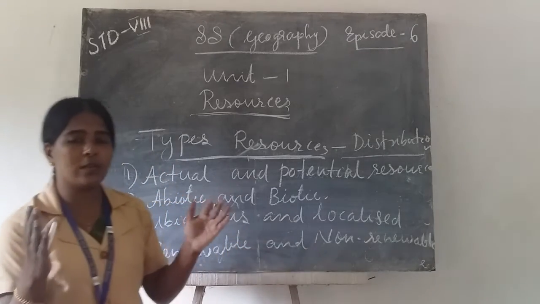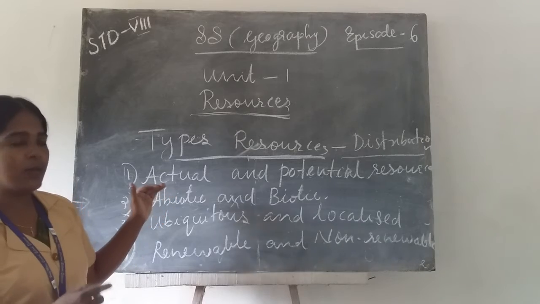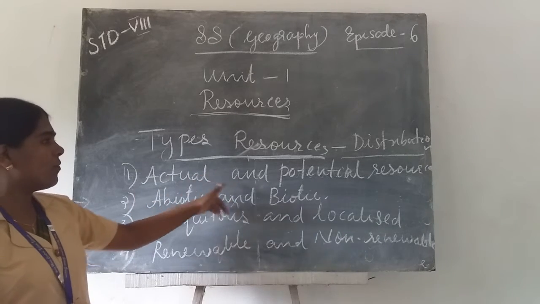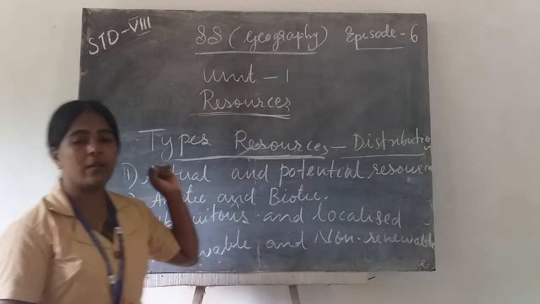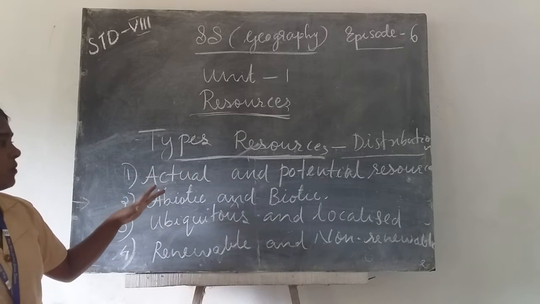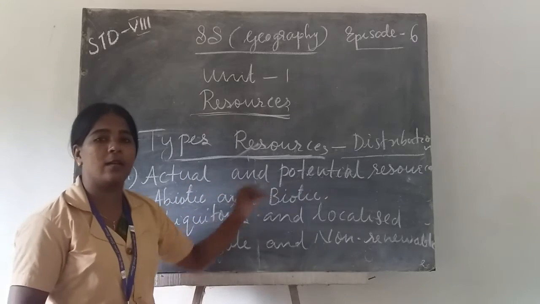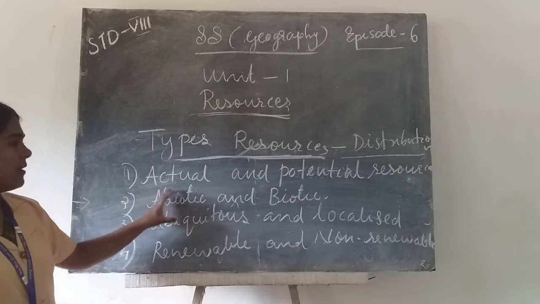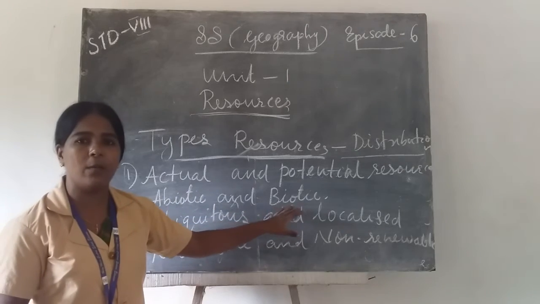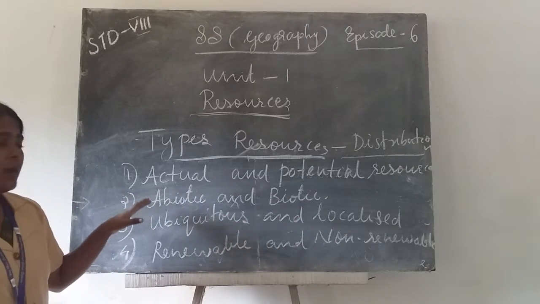On the basis of which criteria is the classification done? The criteria for actual and potential resources are the level of development and its use. What is the criteria for classification of abiotic and biotic? The criteria is origin.